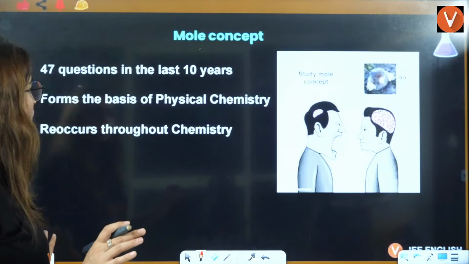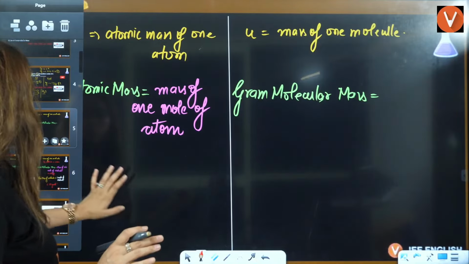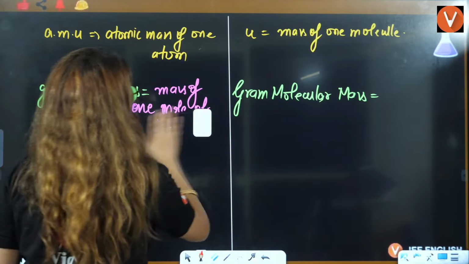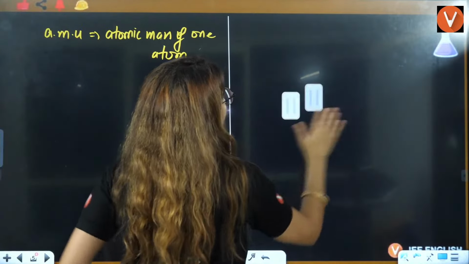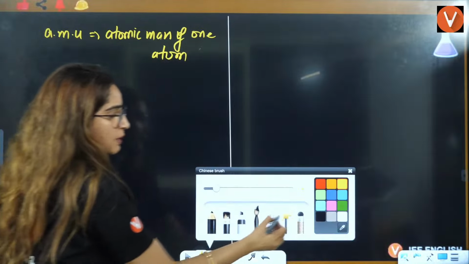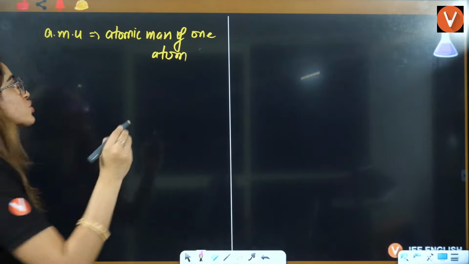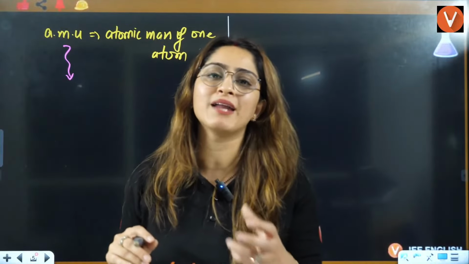Now, see one more thing here that is very, very important for you to know. We talk about AMU, AMU, AMU. But what exactly is AMU? It's very difficult to find the mass of one atom.